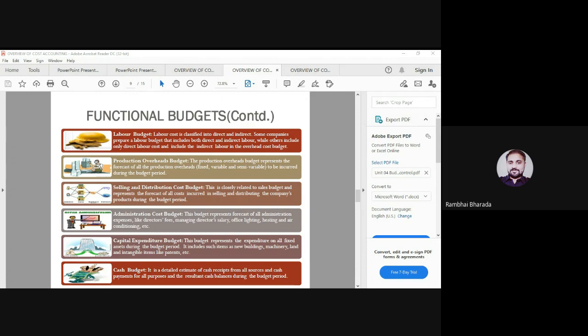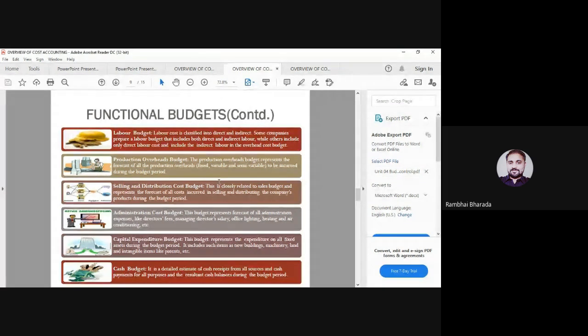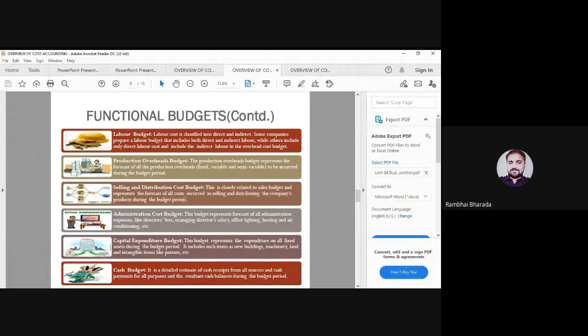Maybe the question asks that the production budget is prepared in terms of only rupees, units, both, or all above. The production budget is always prepared in units only. And one more question may be there: the sales budget will be prepared in which format? It may be prepared in units, in rupees, or as per the area or as per the product. So according to the question you need to answer. You need to select the right option.